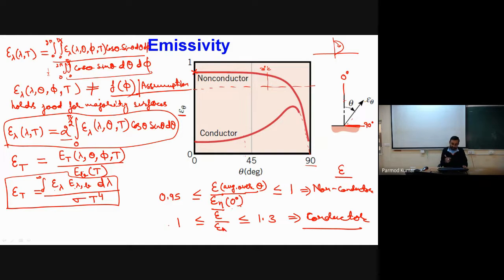That's why sometimes we assume emissivity equal to the normal emissivity for our engineering calculations, because the error will be less than 10 to 20%. So it will be within the limits of the factor of safety that we consider for our engineering devices.